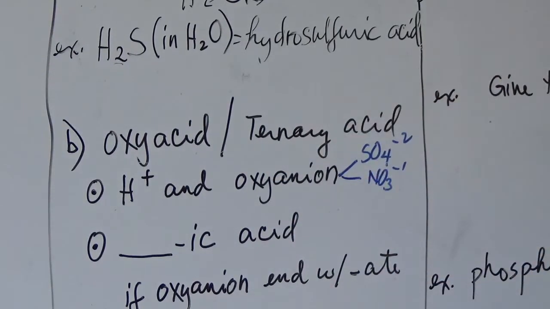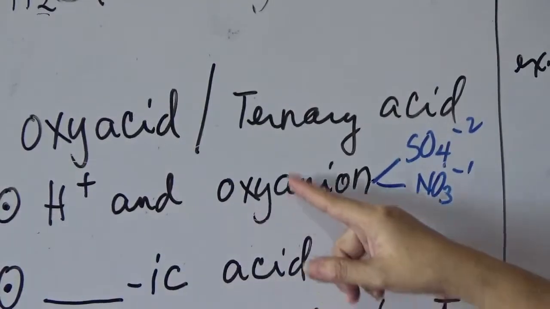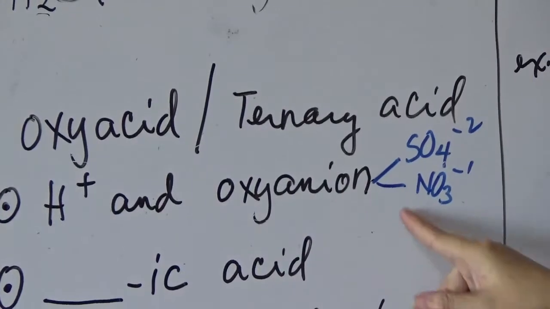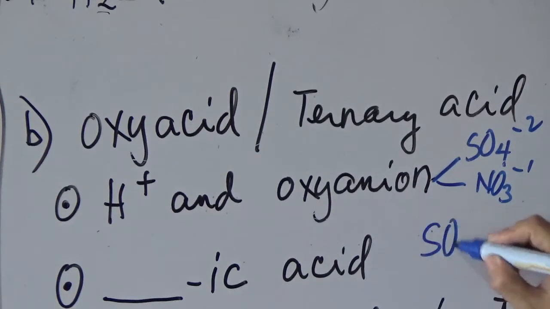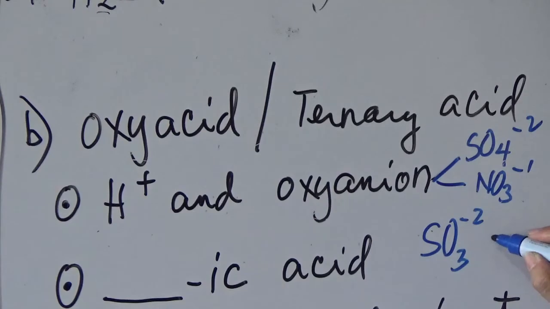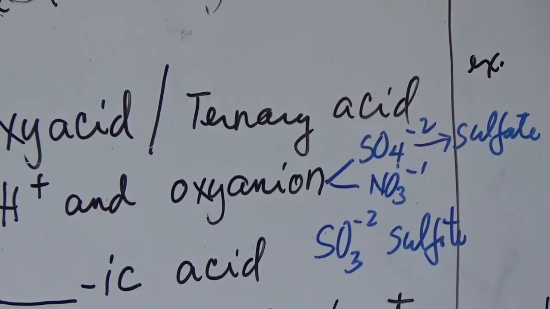If hydrogen is combined with an oxyanion, take note, and we know that the oxyanion name ends with either -ate or -ite. For example, the SO4 -2 is named as sulfate. The SO3 -2 is named as sulfite. I hope you follow this one. Take note.